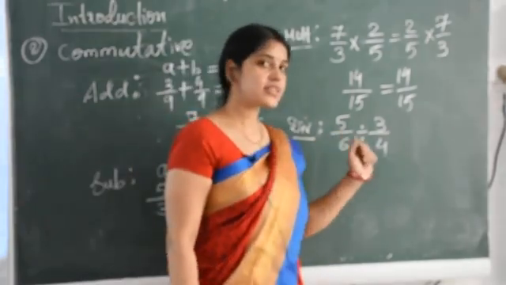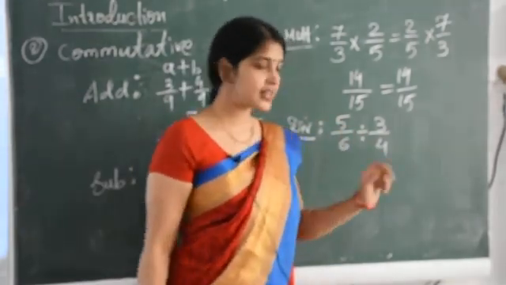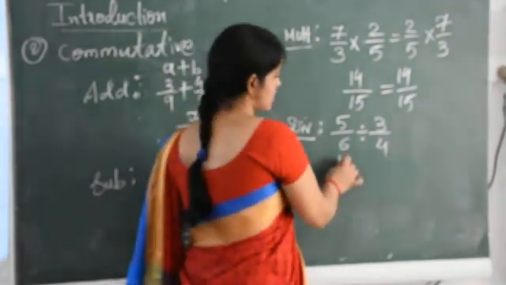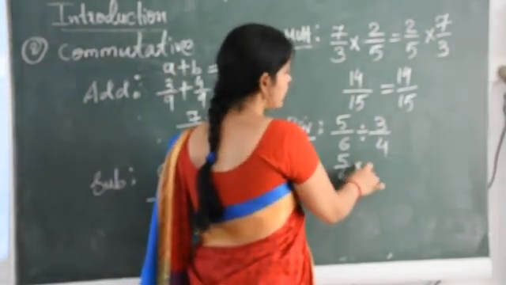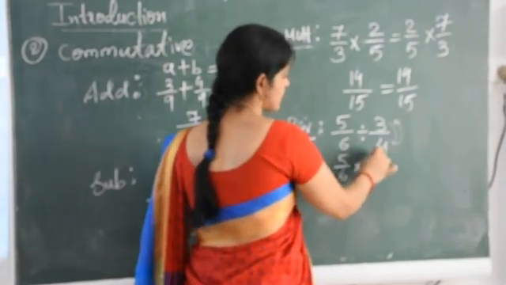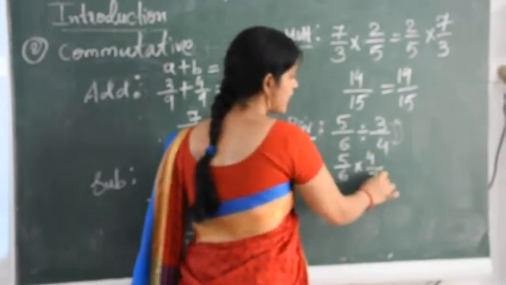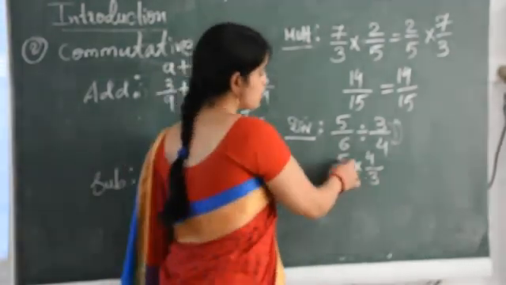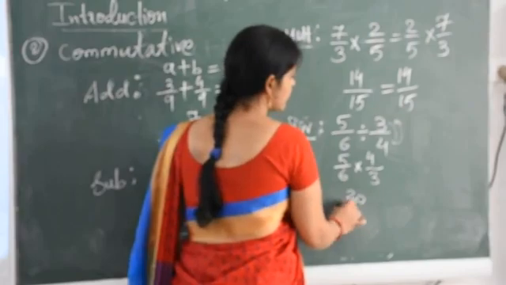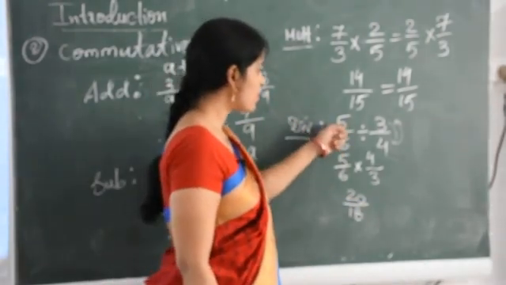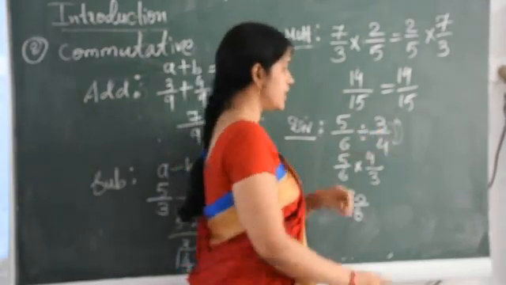Now in earlier classes you learned how to solve division. So division we convert into multiplication. So 5 upon 6 into, and then we change their place. That means 4 comes up and 3 comes down. And then we multiply. So 5 4s are 20 and 6 3s are 18. This one when we solve a divided by b.